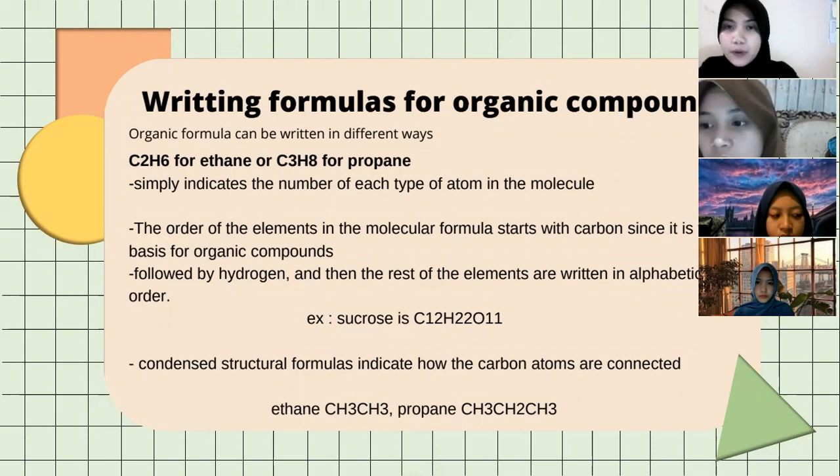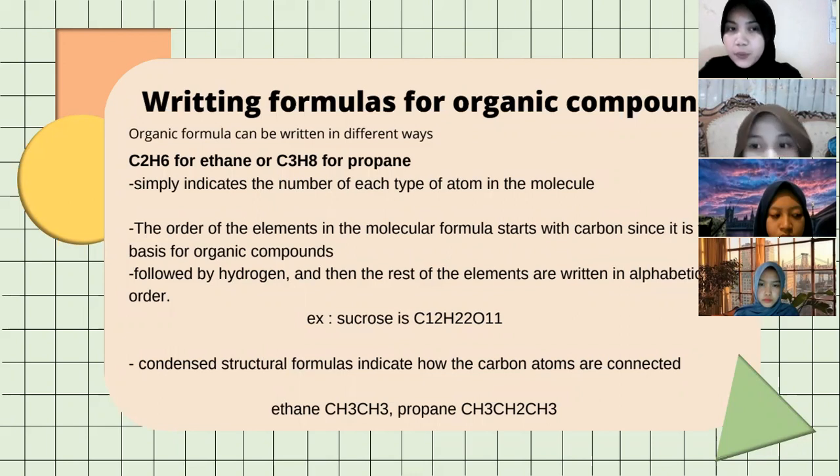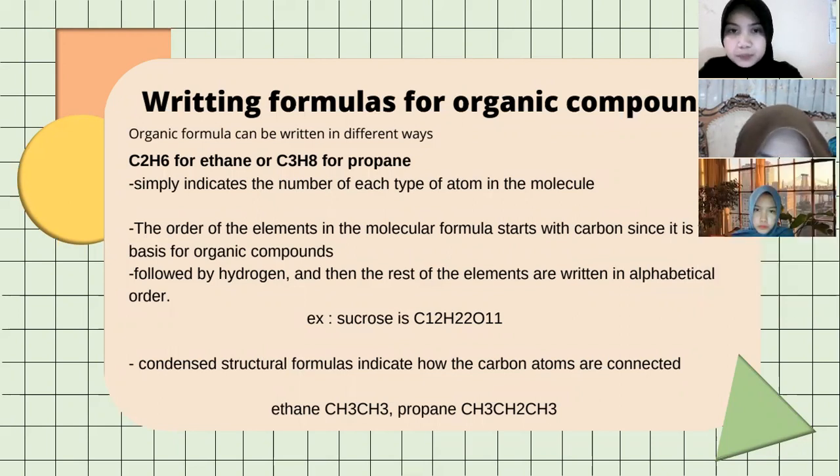Organic formulas can be written in different ways. For example, C2H6 for ethane and C3H8 for propane. We can indicate the number of each type of atom in the molecule.